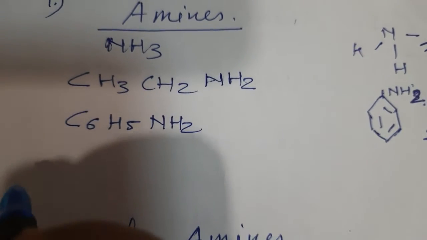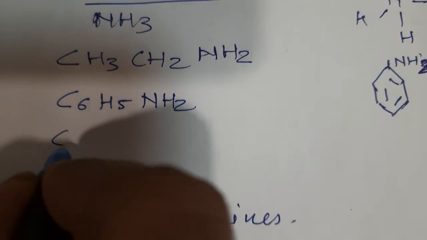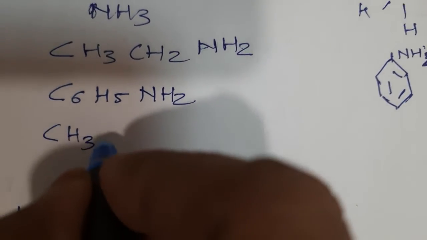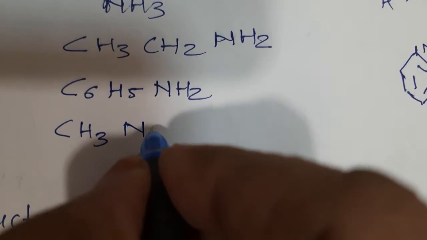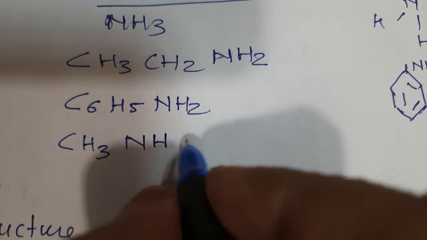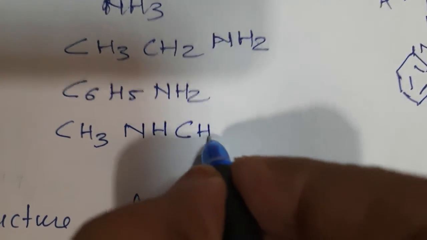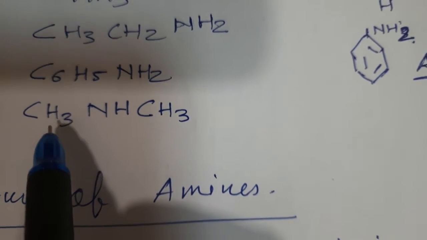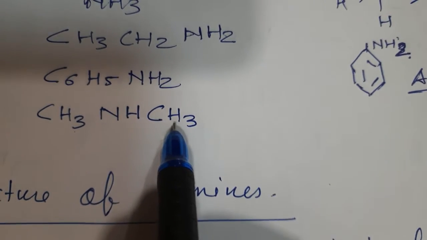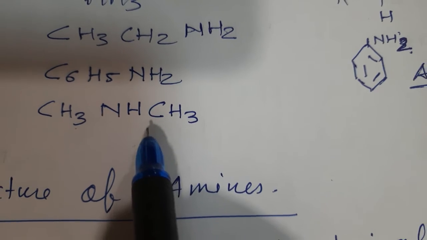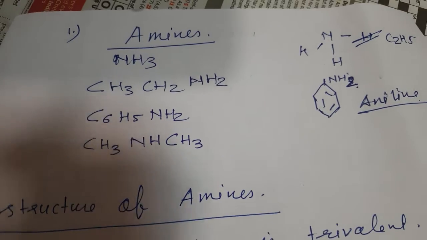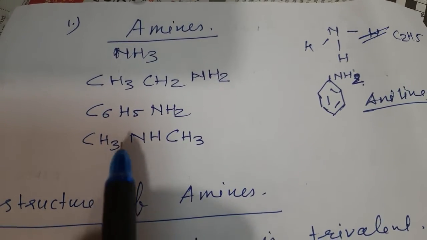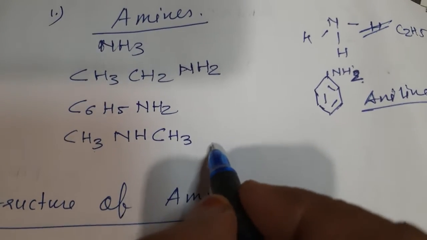Similarly, right now I have shown you one hydrogen atom is substituted. Now if two hydrogen atoms are substituted, we can write a compound like CH3, N. Now remove two hydrogen atoms, so only NH will be left, and this side also CH3. Now both the sides are having methyl group. So what will be the name of the compound? N-methyl methanamine.